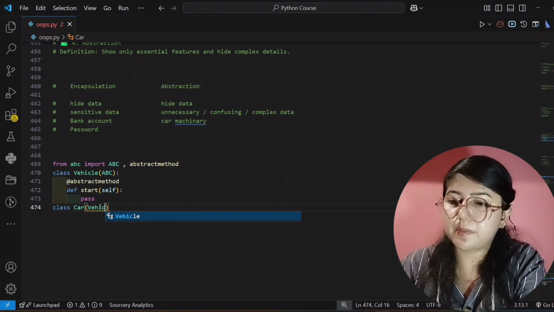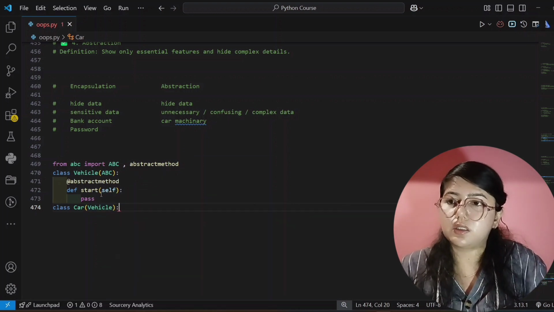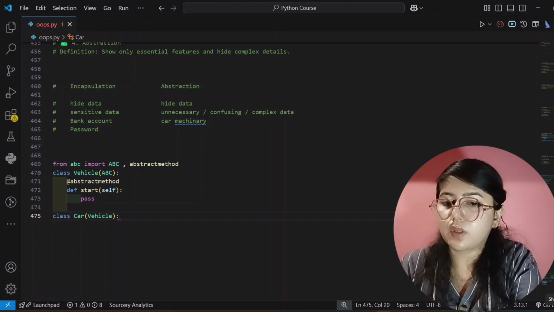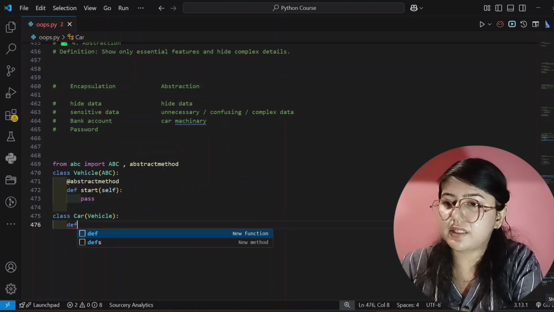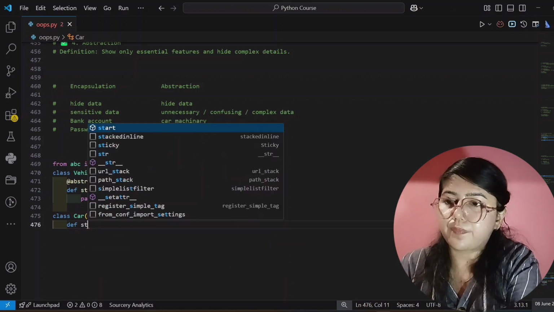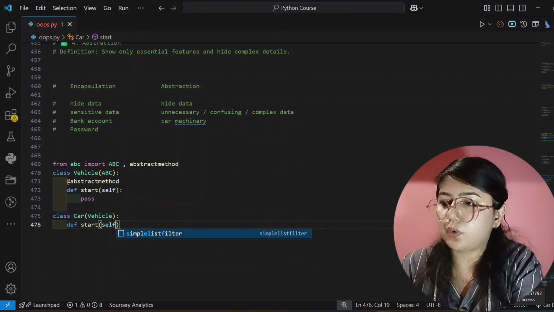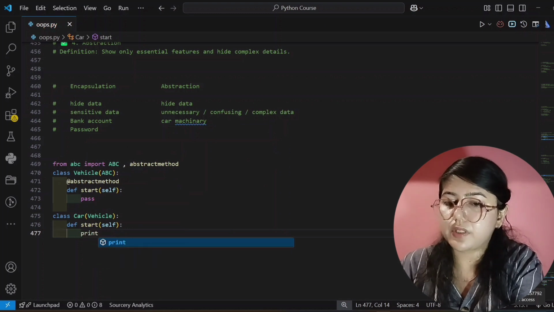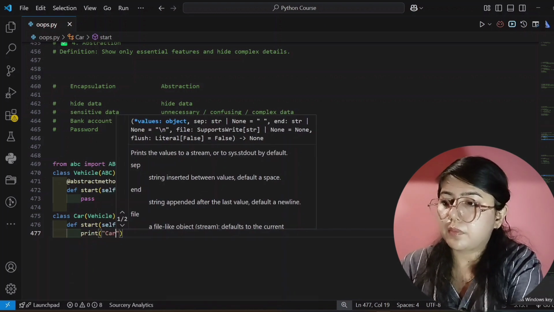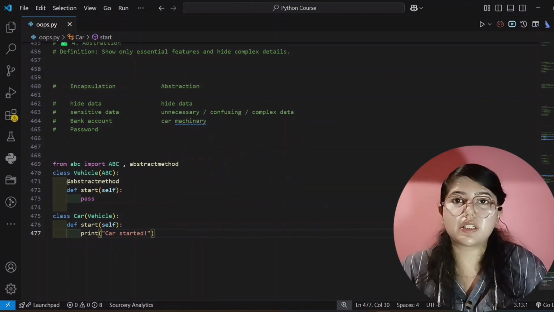Vehicle means the parent I am passing here, so it will inherit all the properties of this parent. I'll give some space for you to understand, and then I will create another method inside this child, that is start. Here I am writing self, and here I am writing print car started.